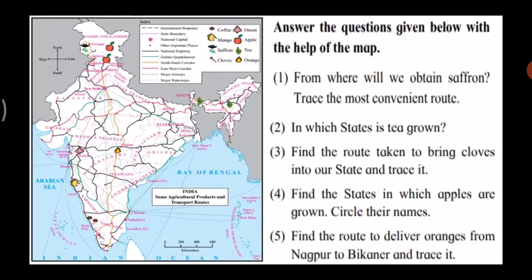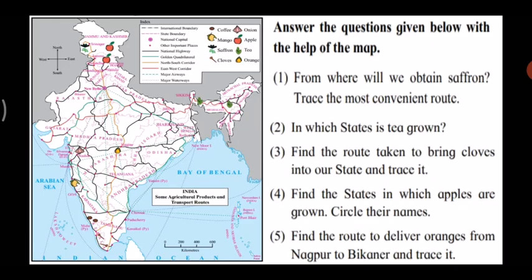Now to use the symbols, you have already learnt in the last lesson. You have learned about these signs and symbols in the last chapter, that is, maps are companions. Now, if you see the questions that are being asked: answer the questions given below with the help of the map. Now with the help of the map, you will have to answer all these questions.